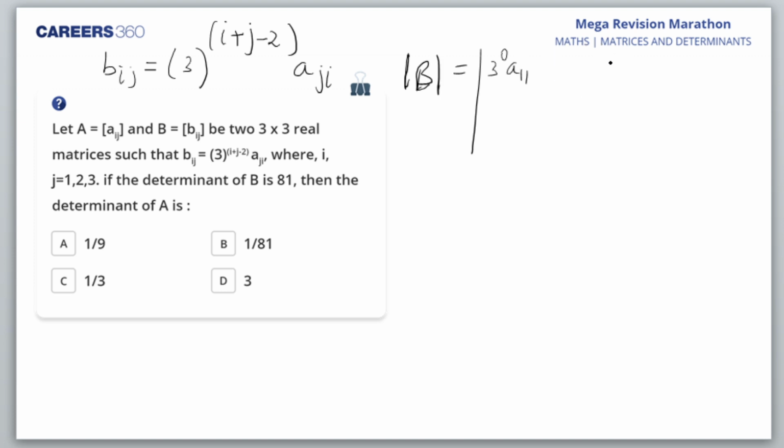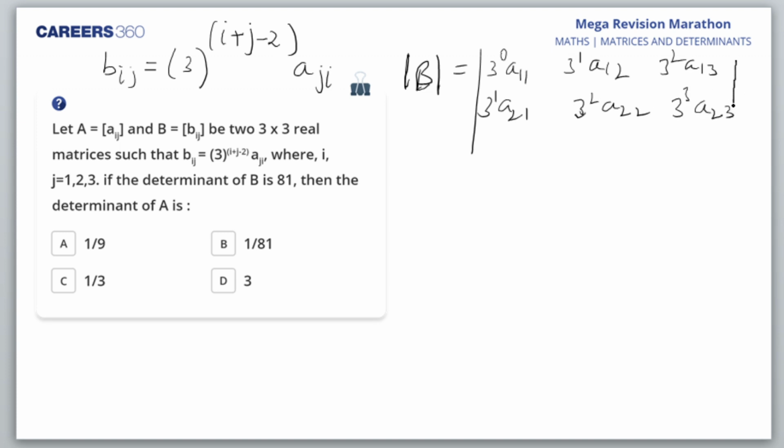The second element, A12, would be 3 raised to power 1, A12. The third element would be 3 square, A13. Then here I'll get 3 raised to power 1, A21. Here I'll get 3 square, A22, and this would be 3 cube, A23.